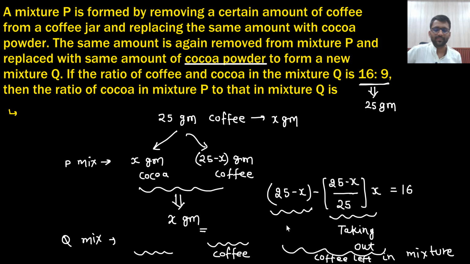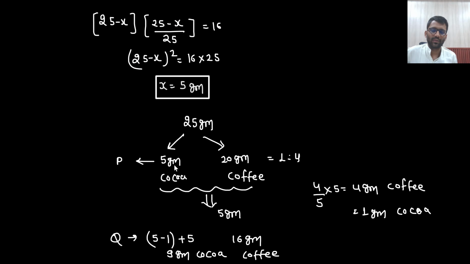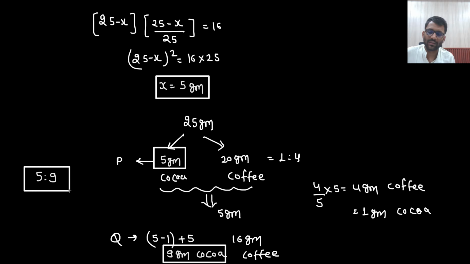Now what they are asking? The ratio of cocoa in mixture P to mixture Q. So in mixture P you are having 5 and mixture Q you are having 9 gram. So what is the ratio? 5:9. This is the answer.